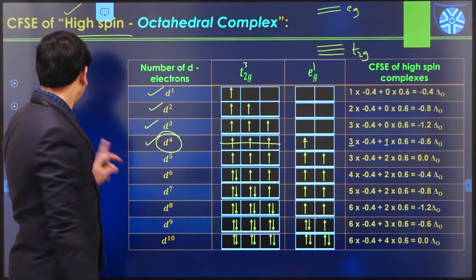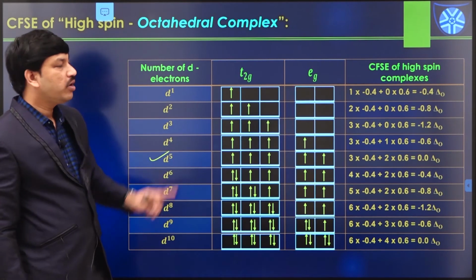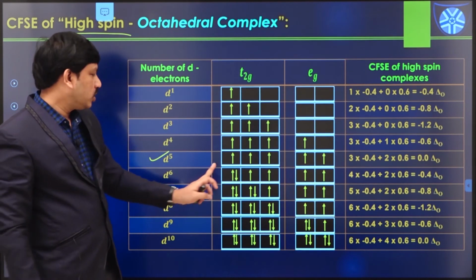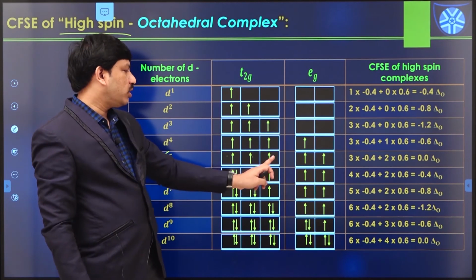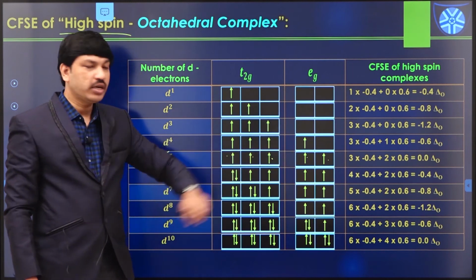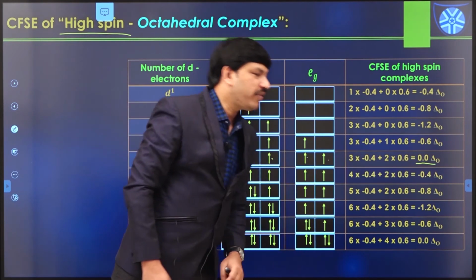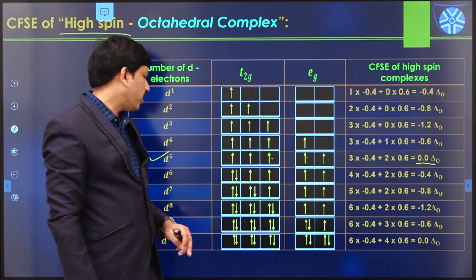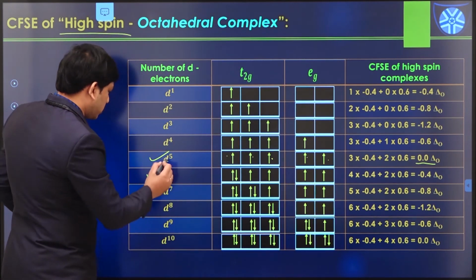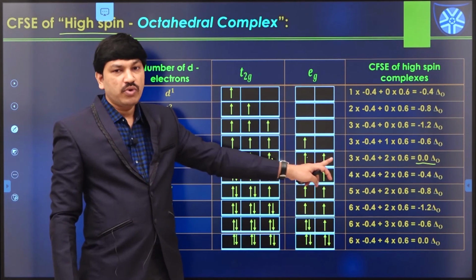So if we calculate CFSE value, we will get minus 0.6 delta naught value, because 3 t2g electrons, 1 eg electron like this. Okay. Similarly, in the case of d5, high spin case, 1, 2, 3, the next 2 electrons enter into the eg orbitals, and the overall CFSE value actually is 0.0 delta naught. So in case of d6, up to d5 each orbital contains 1 electron.